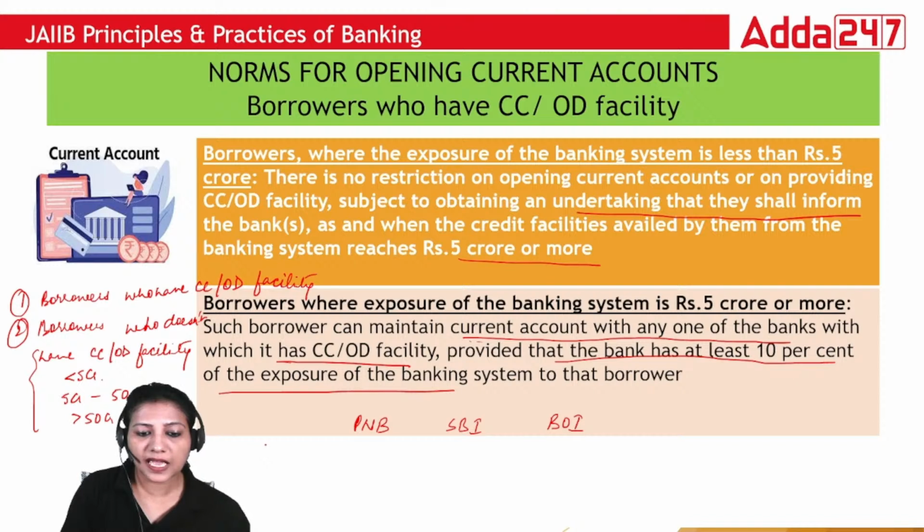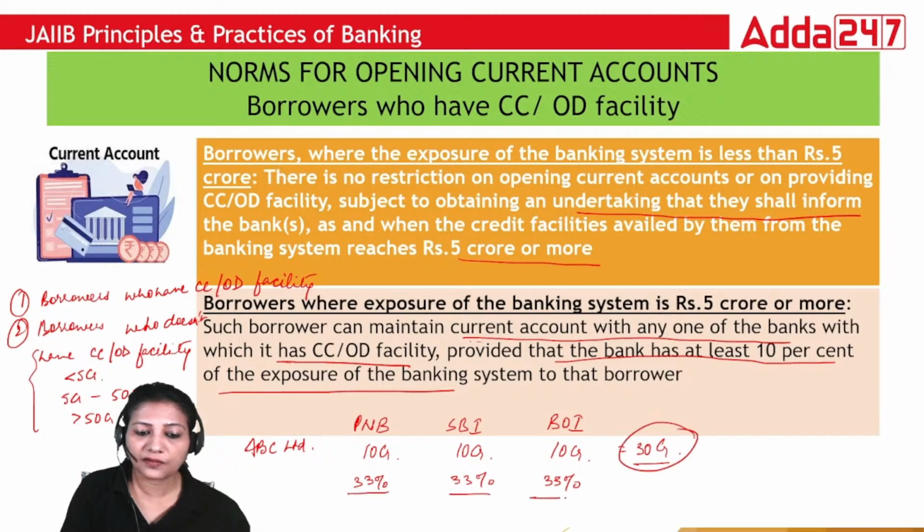There is a company called ABC Limited, and it has 10 crore exposure from PNB, 10 crore from SBI, 10 crore from Bank of India. Its total exposure is 30 crore, and each bank has around 33% exposure of the customer.